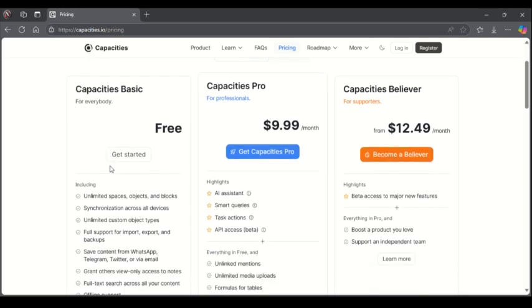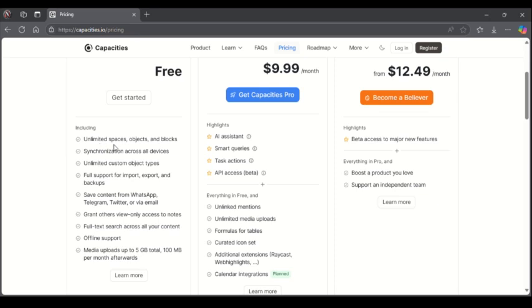Capacity Basic. We have a Capacity Basic for everybody, which is free. So you get started, you have unlimited space, object and block. You also have synchronization across all your devices. You have unlimited custom object types. You also have full support for import, export, and backup. You also can save content from WhatsApp, Telegram, Twitter, and email.